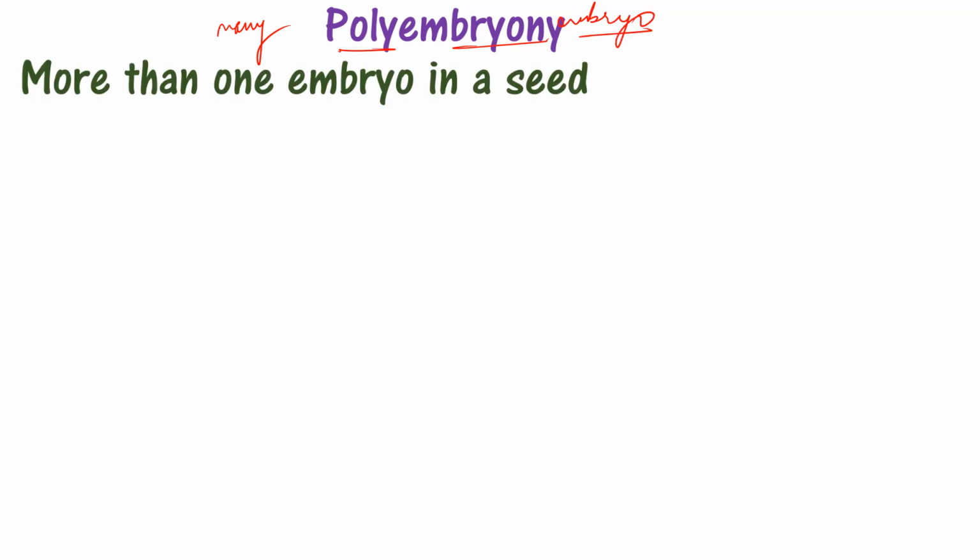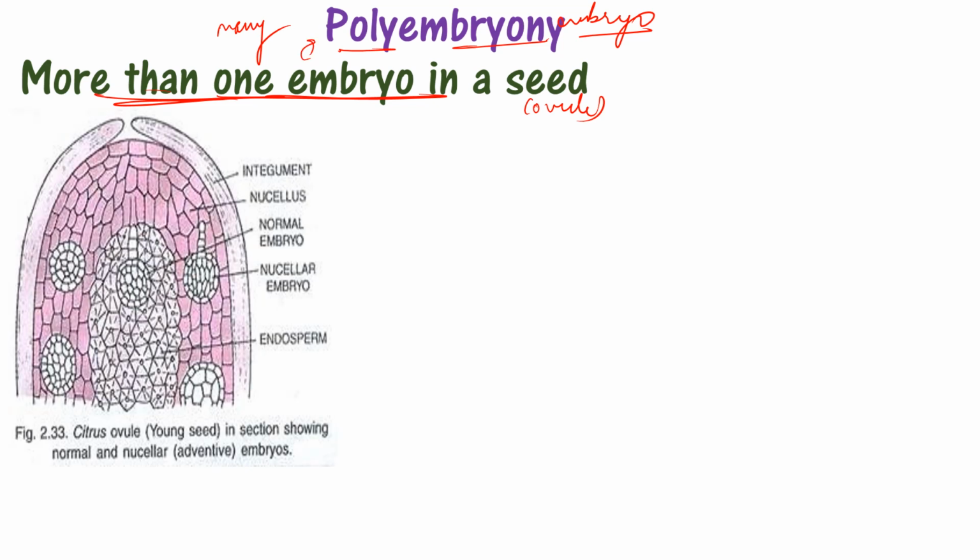Now let's see the next term, polyembryony. What is polyembryony? Poly is many and embryony is embryo: more than one embryo is present in a seed, or in an ovule. Generally one embryo is present, but in polyembryony more than one is present. In this diagram you can see more than one embryo in the young seeds of a citrus ovule.